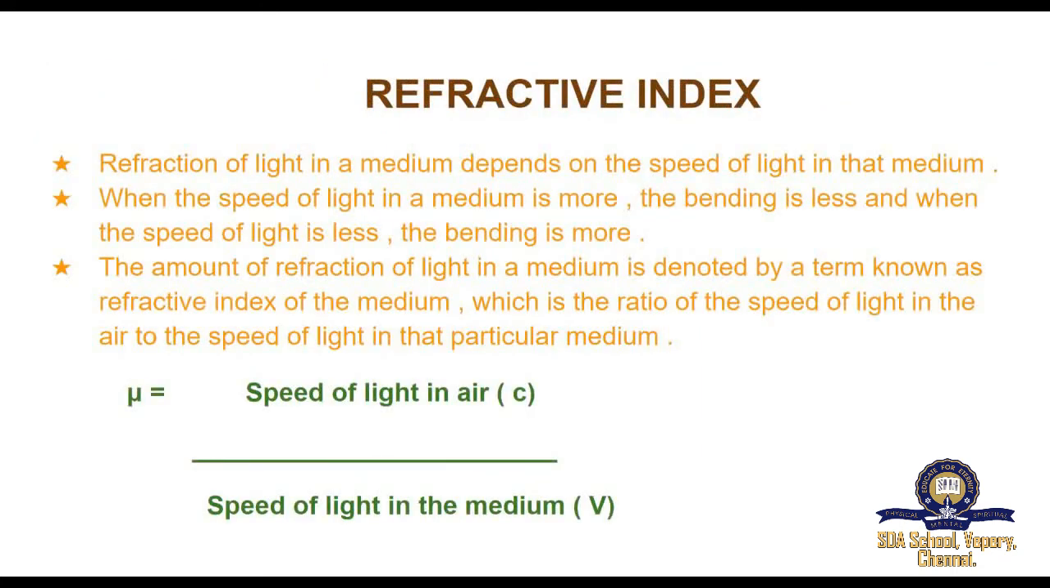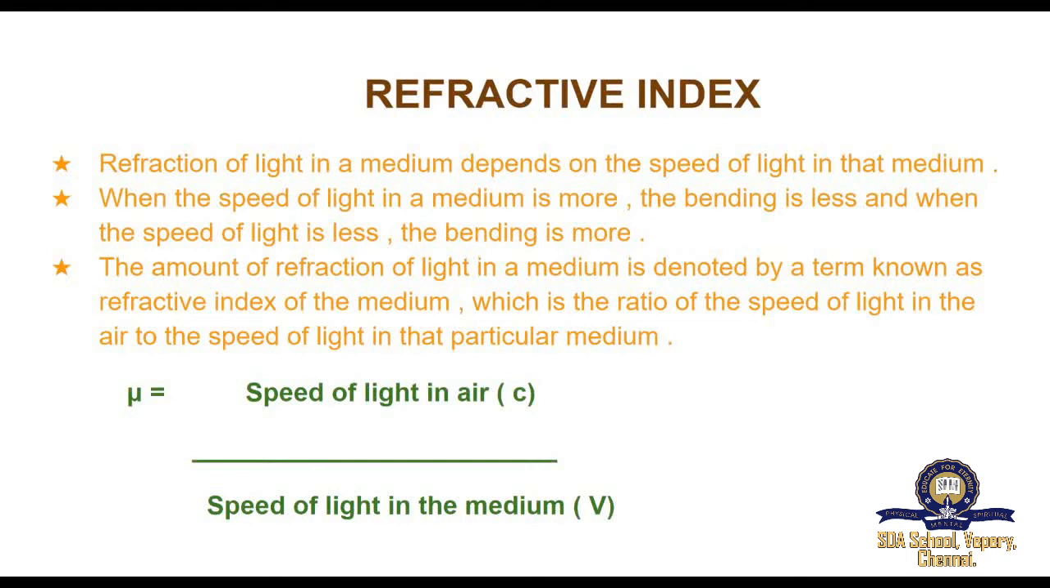Refractive index. Refraction of light in a medium depends on the speed of light in that medium. When the speed of light in a medium is more, the bending is less, and when the speed of light is less, the bending is more. The amount of refraction of light in a medium is denoted by a term known as the refractive index of the medium, which is the ratio of the speed of light in the air to the speed of light in that